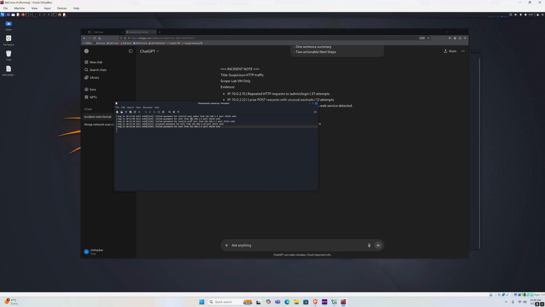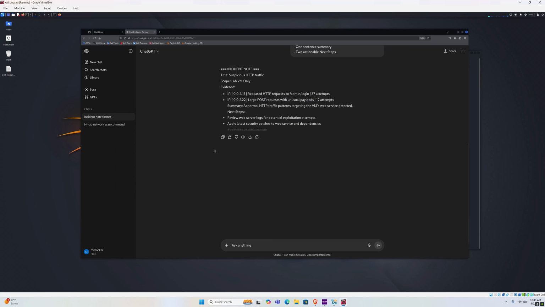So what can we do with a log file? Well, we can copy and paste it and send it over to ChatGPT to analyze it and give us a better output that we can actually read. Or in general, to just summarize the log file. So how can we do that? Well, let's type it here. You are a SOC summarizer. Summarize the failed SSH login attempts in the text below.